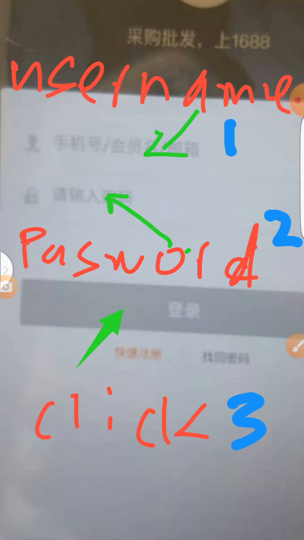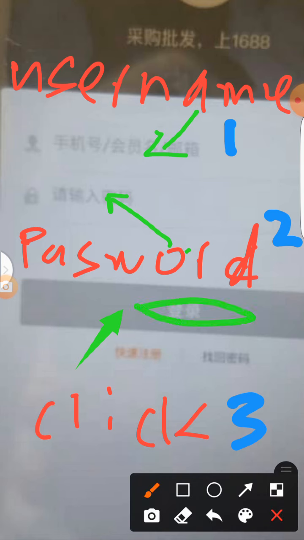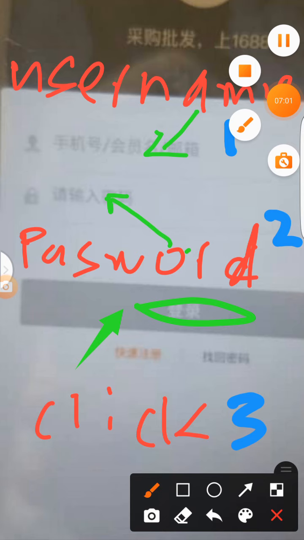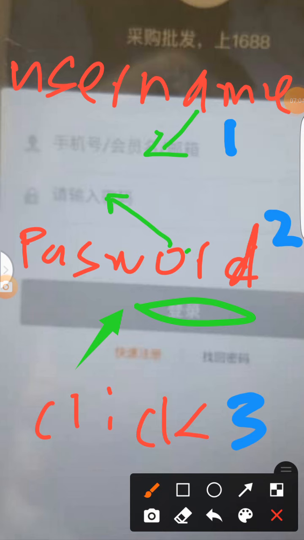interface. Then you put in the TB account that was given to you where I've written number 1. You put your password where number 2 is, where the arrow sign has been directed. When you are done, click on the 3, which shows on the pop-up display here. It will turn, I think, an orange color also. So you tap on it. When you tap on it, the next thing that comes is this one. If they don't give you a prompt that your account is incorrect, it will log you straight into the 1688 app.